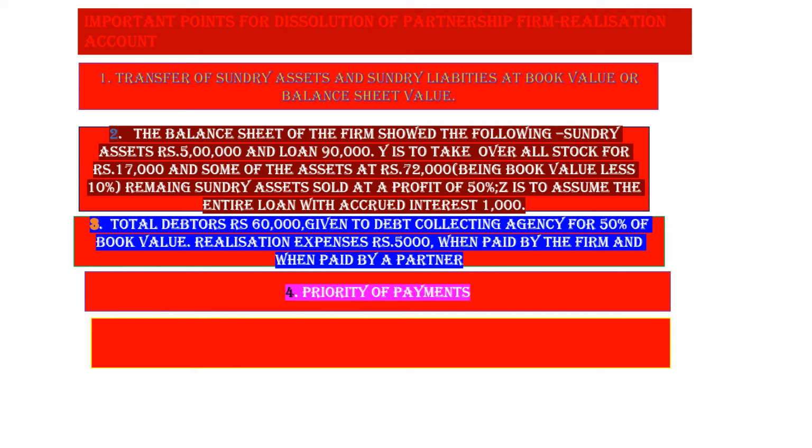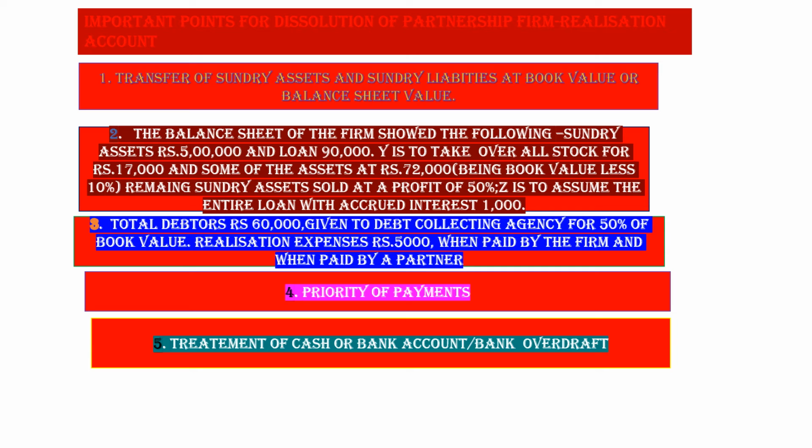Now, priority of payments. That is, first of all we pay outsiders' liabilities. Then payment is made to partners' loan. And finally payment is made to partners' capital. That is, priority first is for outsiders, then partners' loan, and then partners' capital.